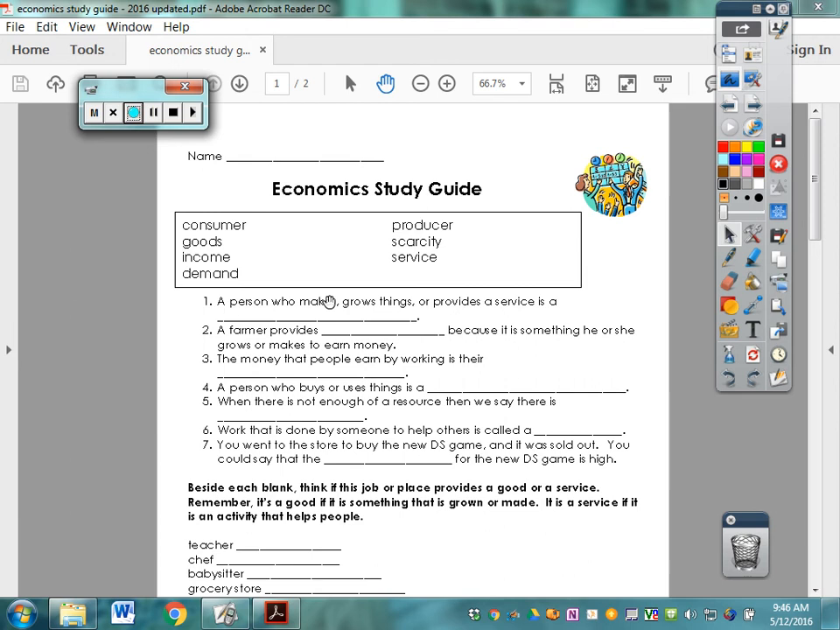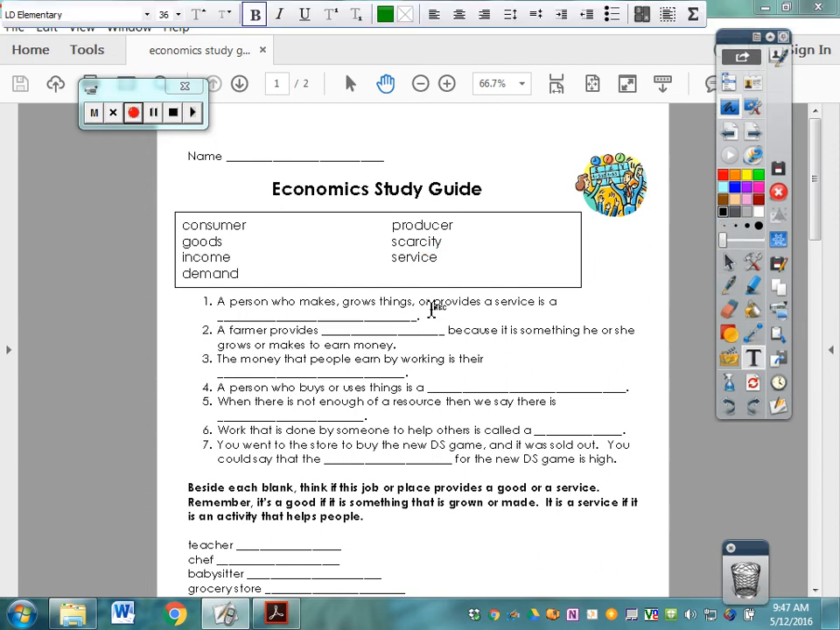So we're going to start by going over each of these definitions that are in the box. The words are consumer, producer, goods, income, scarcity, demand, and service. So we want to put those words into our box here, and let me fix this so it'll be a small type. A person who makes, grows things, or provides a service is a producer.